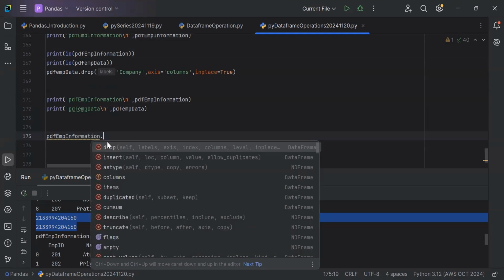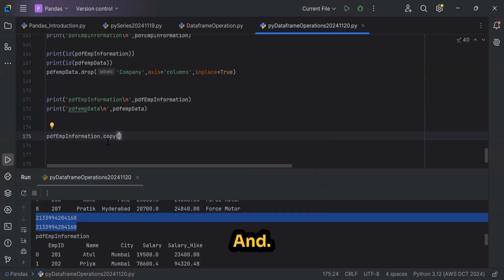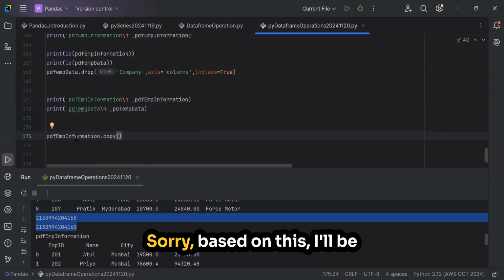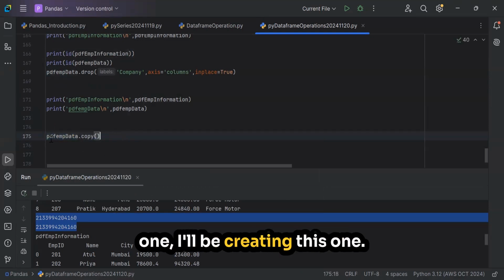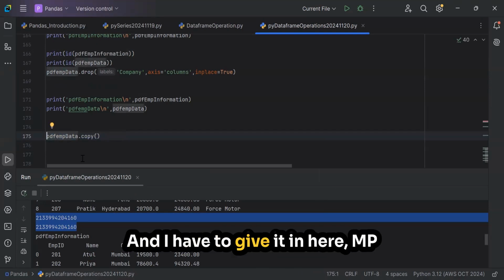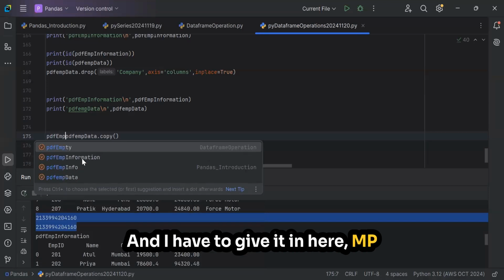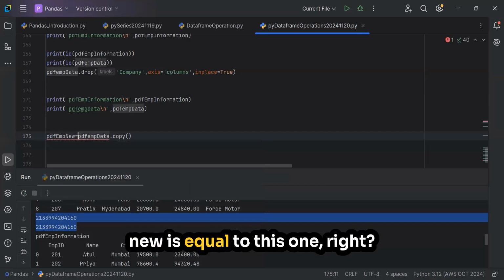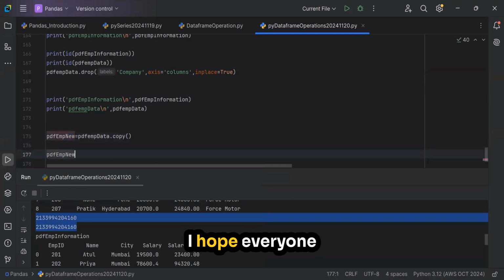This one, dot copy, is there. Based on this, I'll be creating this one, emp new is equal to this one, correct? Copy this, paste it here.